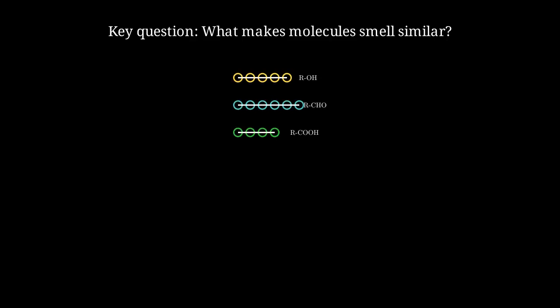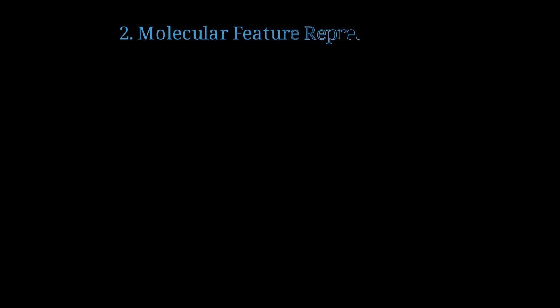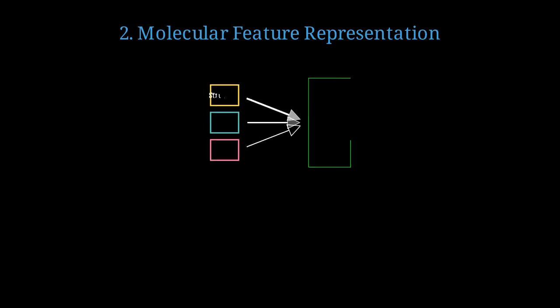A key question in flavor science is, what molecular features cause different compounds to produce similar odor perceptions? Functional groups like alcohols, aldehydes, and carboxylic acids create characteristic odor families through their electronic properties and hydrogen bonding capabilities. To enable AI-driven flavor discovery, we must represent molecules as mathematical vectors capturing their chemical properties. Machine learning models encode molecular structure, physicochemical properties, and three-dimensional shape into high-dimensional feature vectors.